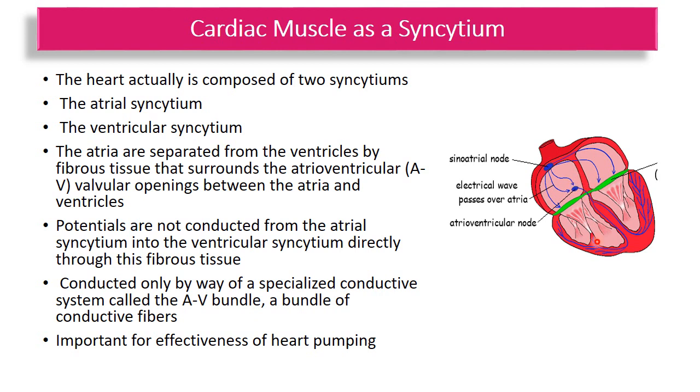And normally potentials are not conducted from the atrial syncytium into the ventricular syncytium directly through this fibrous tissue because it is electrically non-conductive. Instead, the potentials are conducted only by way of a specialized conductive system called the AV bundle, a bundle of conductive fibers.